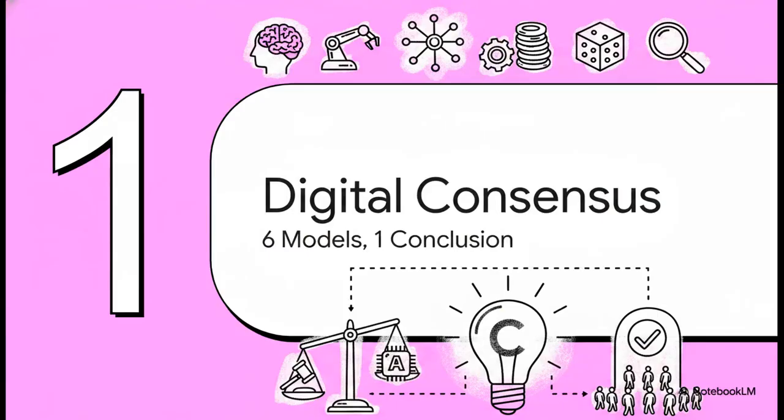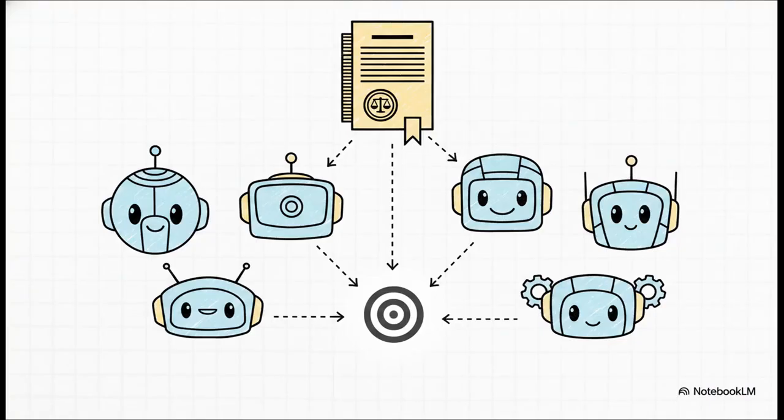All right, part 1. The digital legal consensus. 6 models, 1 conclusion. So here's the rigorous setup we used to test this out. We gave these exact 6 models, DeepSeek, Qwen, Gemini, ChatGPT, Grok, and Copilot, the official indictment, the trial verdict, and the appeal ruling of an independent scholar named Dr. Chen Jingyuan. We asked them to evaluate the text strictly on legal logic, evidentiary standards, and procedural fairness.